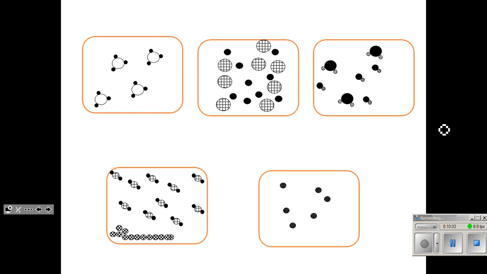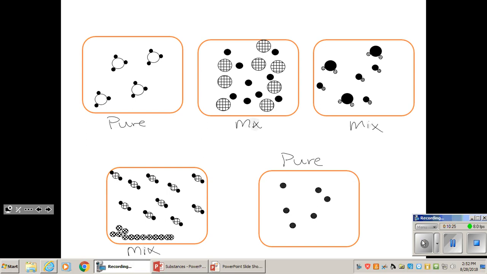We can have mixtures of an element and a compound. So if you look at these, I want you to look carefully at these slides, and I want you to identify each little box as either a pure substance or a mixture. Really quickly. So pause the video and define them as a pure substance or a mixture.